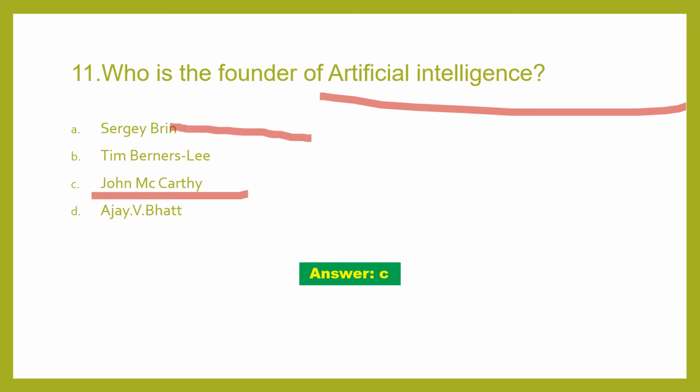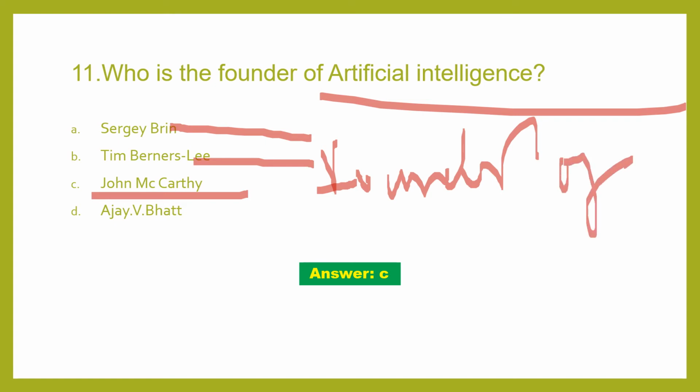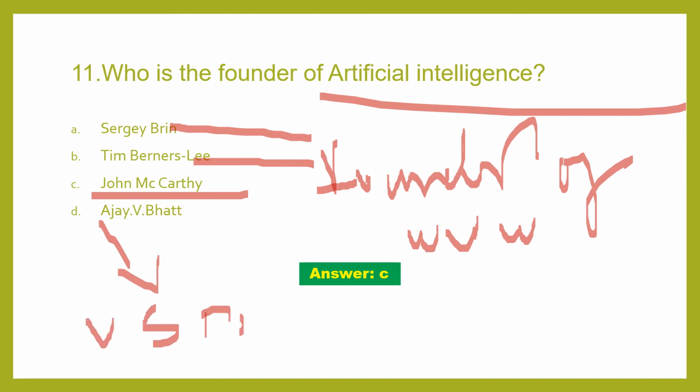Sergey Brin, okay. Tim Berners-Lee is the founder of www. Ajay Bhatt is the founder of USB. You have heard this term several times, USB. And Sergey Brin is the co-founder of Google.